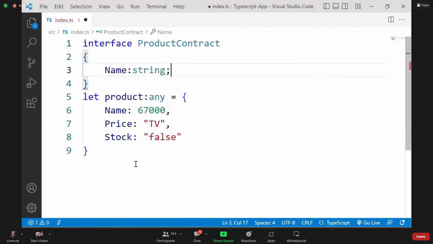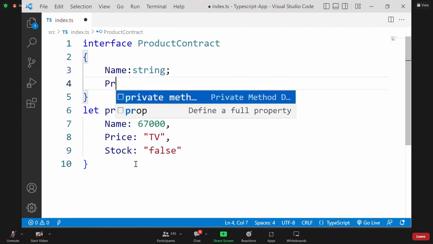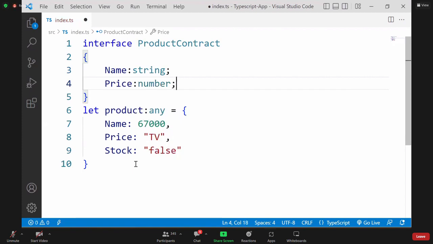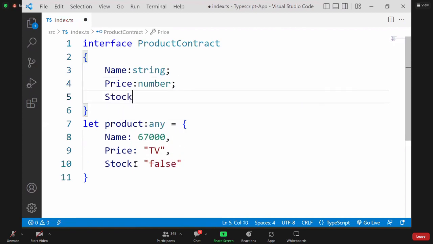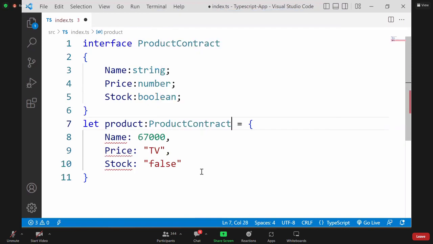Name should be string. Now price. Price must be number. You have to mention the type. Another one, stock. Stock should be Boolean. That is how we design. Now this contract must be used by the component. I will remove this any and make this use that contract. Now see, automatically errors.